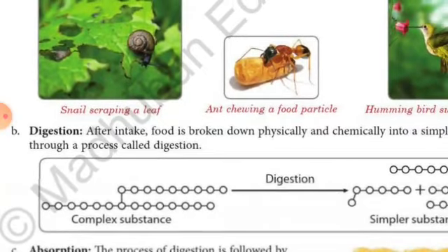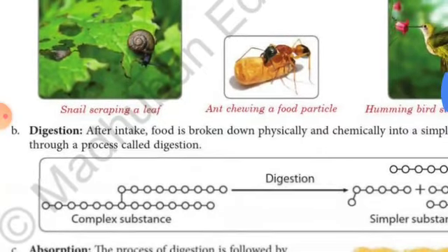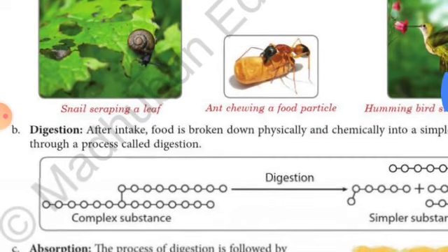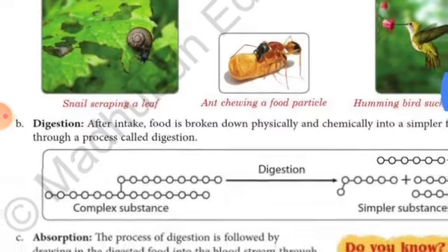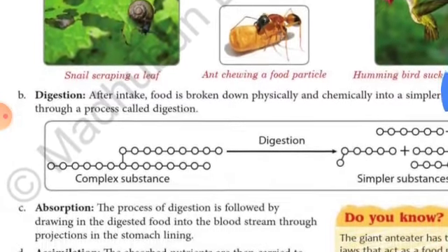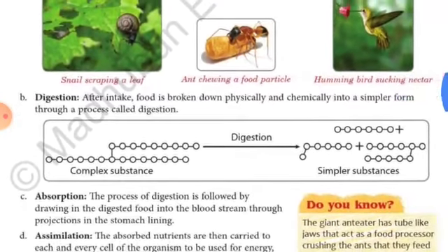Physical methods include chewing and grinding inside our mouth. Teeth and tongue help in chewing and grinding, as well as to push the food inside the body, into the food pipe. Chemical digestion means adding digestive juices inside the stomach, so that food is broken down from the complex into the simple one. See the diagram given here.